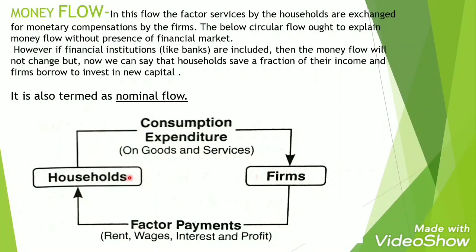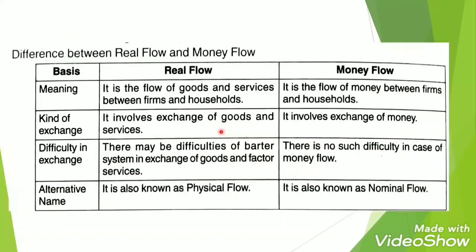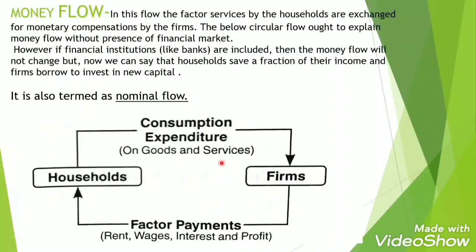Okay. However, if financial institutions like banks are included, then the flow will not change, but we can say that the households save a fraction of their income and firms borrow to invest in new capital. This type of flow is also known as nominal flow. First understand the money flow. Okay, now money flow, first of all, it will take place from firms to household.